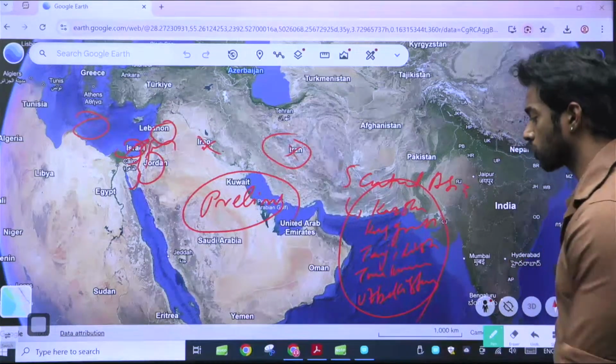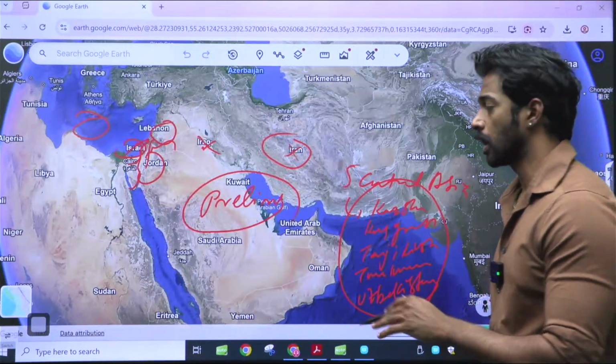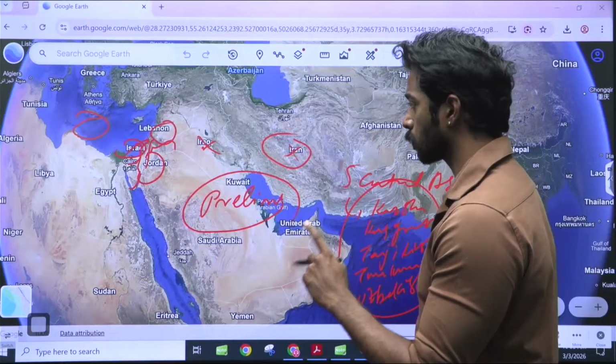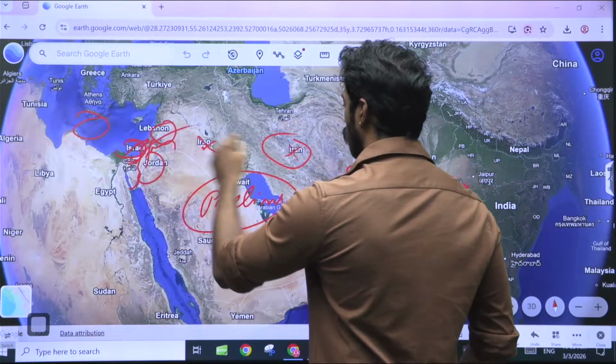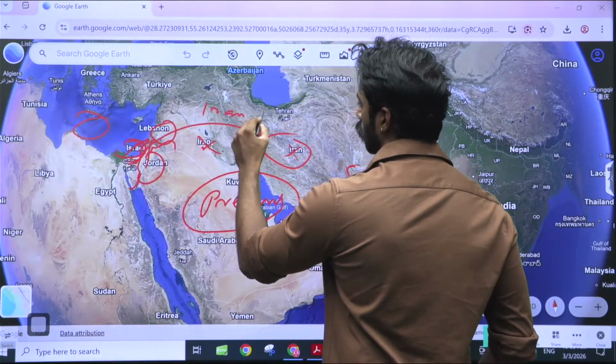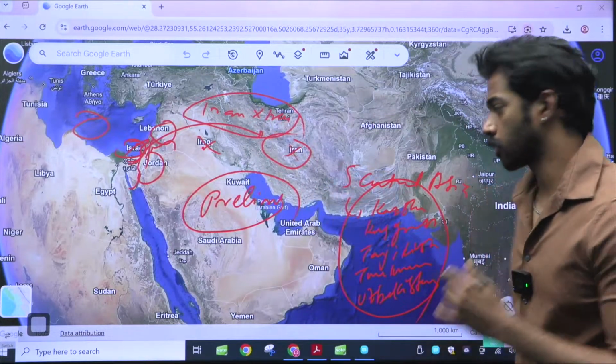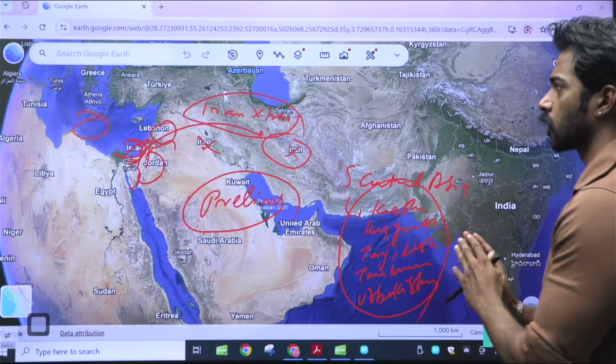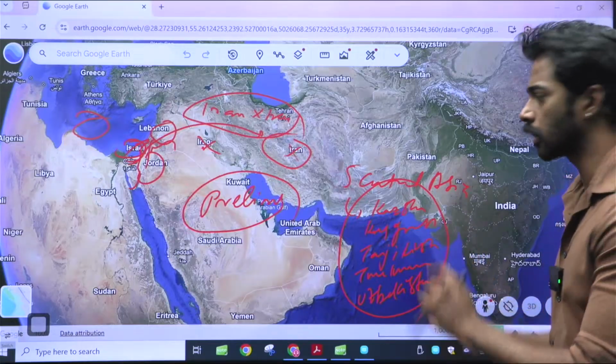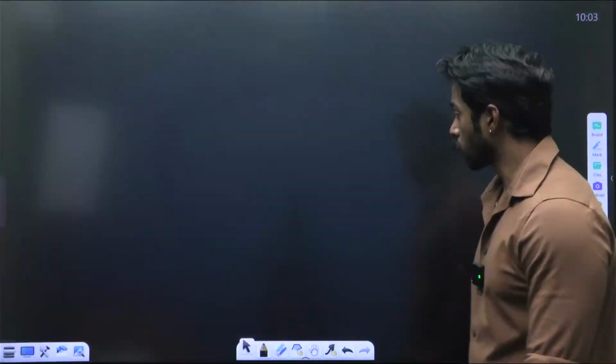These are the 5 Central Asian nations which are not part of West Asia. And the other aspect that you need to remember is that Israel does not border Iran or Iraq. These are the things that you need to keep in mind. Those are all the important aspects that come from that particular article. Right. Moving on.